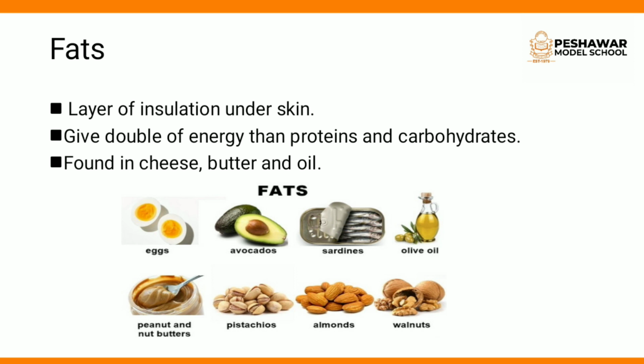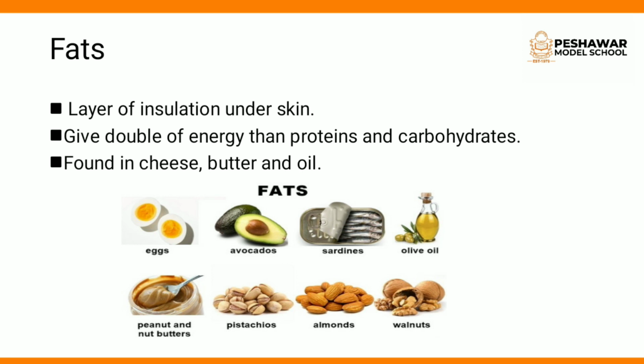Now let's discuss the sources of fats. Fat is found in the yolk of the egg, the yellow part of the egg, in olive oil, in dry fruits, and in oily food. But too much consumption of fat is not good for the body. Clear?